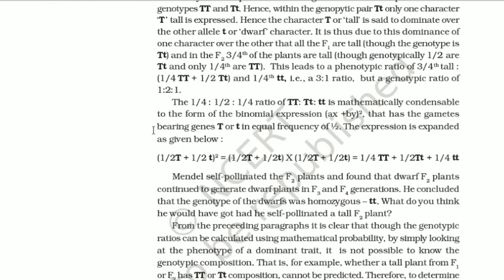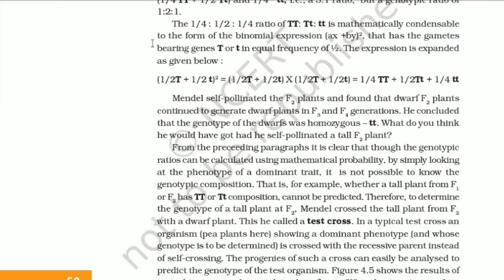The 1/4 : 1/2 : 1/4 ratio of TT : Tt : tt is mathematically condensable to the form of the binomial expression (ax + by) whole square, which has the gametes bearing genes T or t in equal frequency of 1/2. The expression is expanded as given below. You can have a look at the expression given over here.